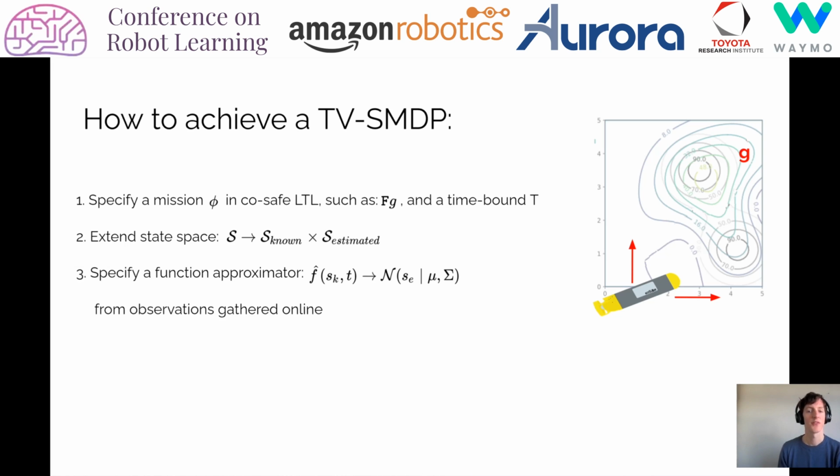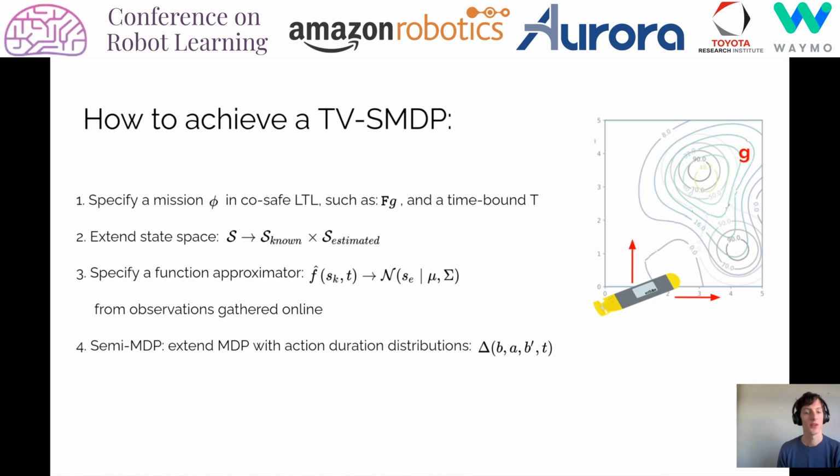Third, we specify a flexible function approximator to maintain this belief that maps from the known state features to the latent state features for any future states the robot may arrive at. Here we have employed a Gaussian process that is updated with observations gathered online as the robot moves through the environment. Fourth, we extend an MDP with an action duration distribution delta.